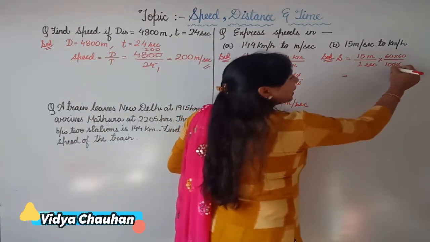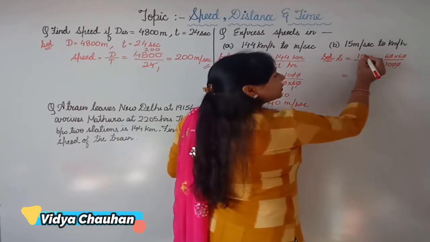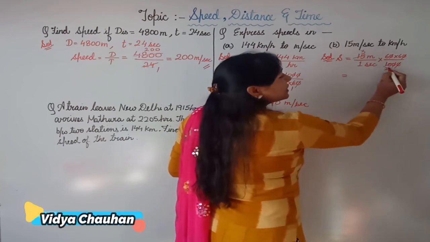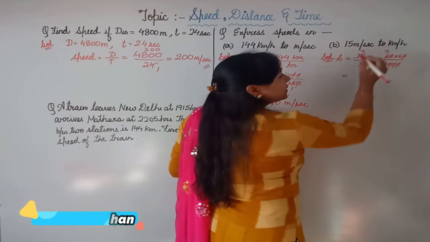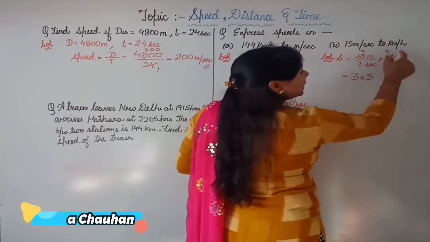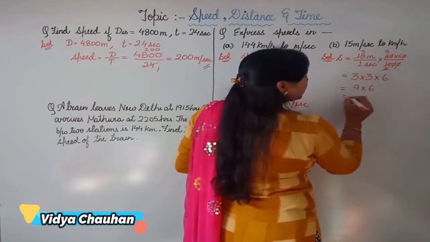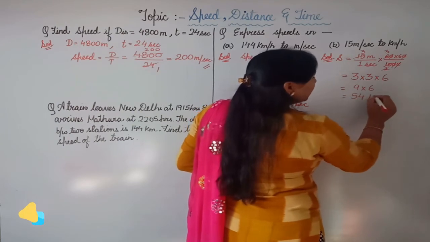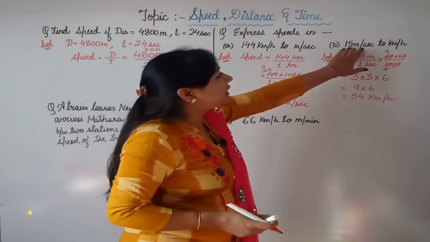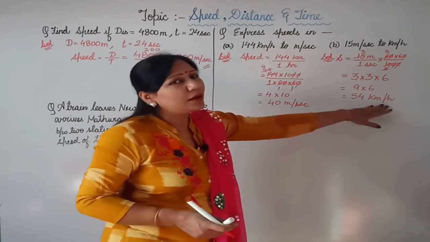Now let's simplify the term. So here 2 of the zeros cancelled out. Simplifying here with the term 5, 5 threes are 15, 5 twos are 10. Simplify here, 2 threes are 6. So we are left with 3 multiplied by 3 multiplied by 6. 3 threes are 9 multiplied by 6. So it is 54 kilometer per hour. So that means 15 meter per second is actually equals to 54 kilometer per hour.